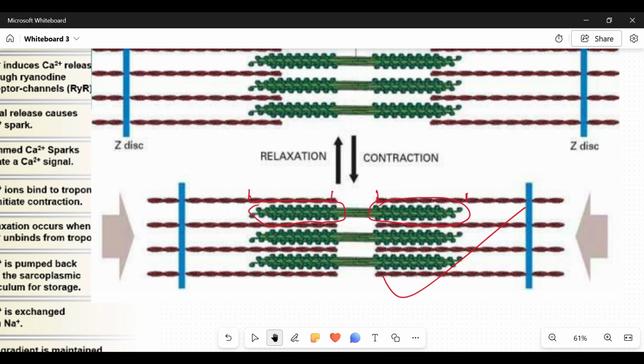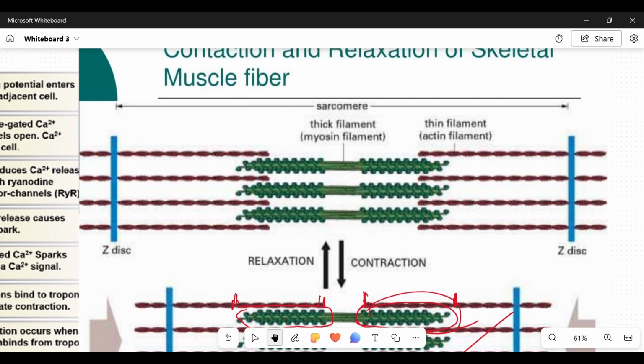If this is the length of the actin from here to this side and from this side to this side, we can judge that almost all the myosin heads in a partially contracted muscle are bound to the actin filament. But if we come up to the relaxed muscle, we can see that only a handful of the myosin heads are bound to this actin filament. And that shows how the relaxed muscle looks.